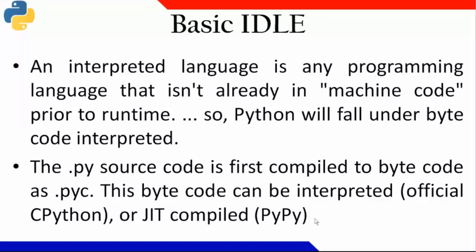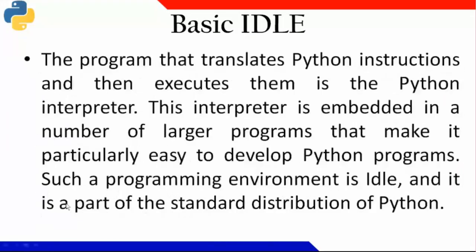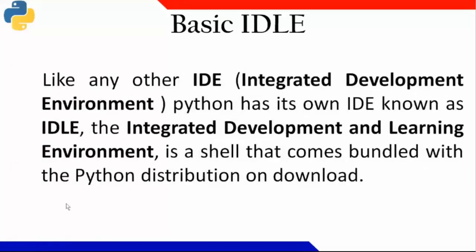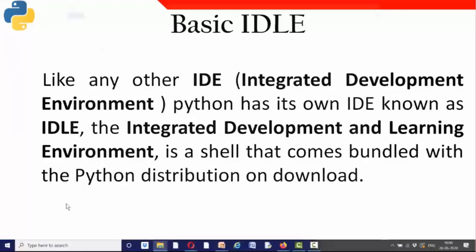After it gets successfully compiled, we get a file .pyc. In general programming languages, the environment we have is called an IDE, Integrated Development Environment, whereas in Python it is called IDLE, Integrated Development Learning Environment. It is free for distribution.